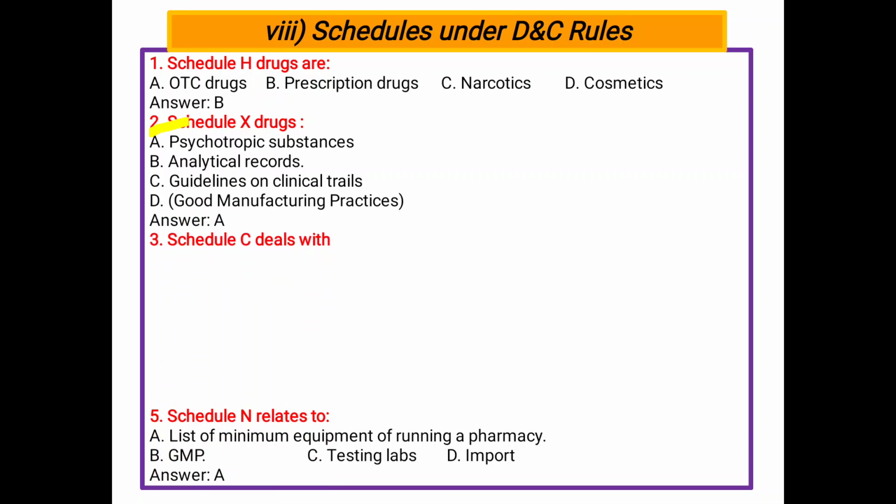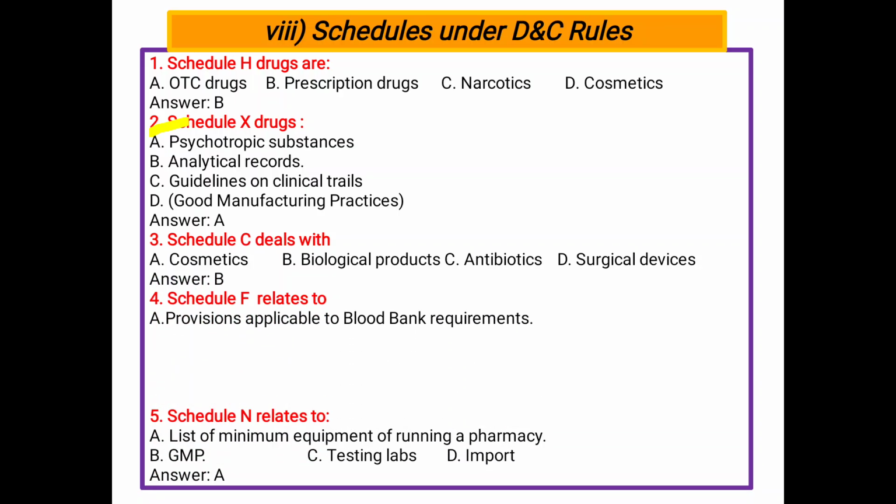Schedule C deals with biological and special products. A, cosmetics, B, biological products, C, antibiotics, D, surgical device. So B is the correct answer.